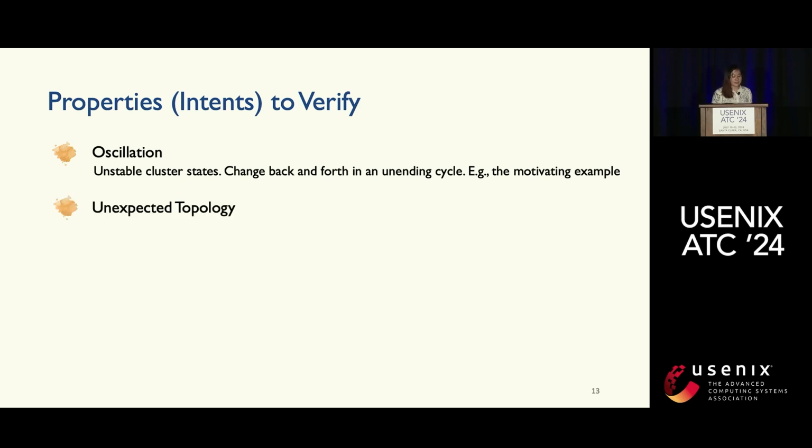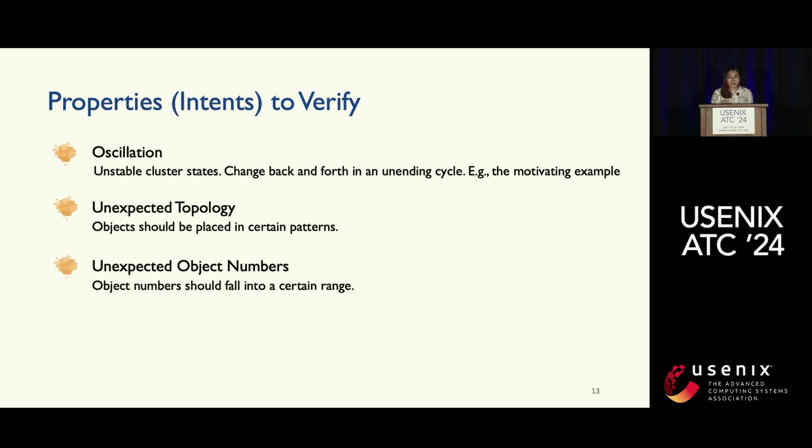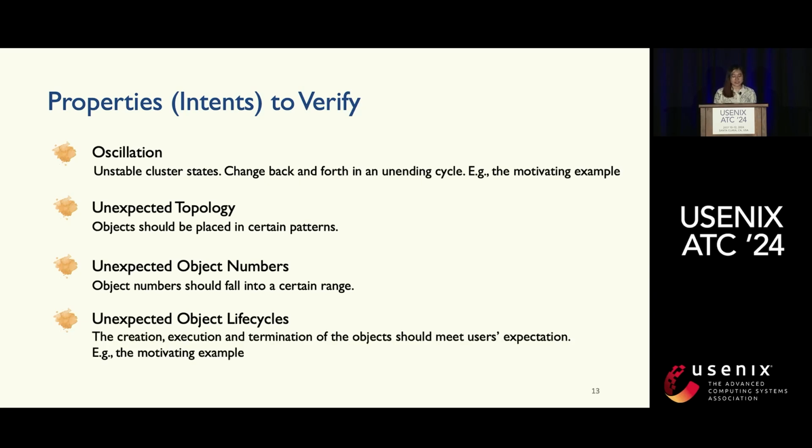The second property is whether the objects have been placed into a certain pattern, for example, whether they are evenly spread. The third one is that the object number needs to fall into a certain range, not being too big, which can waste your resources, and not being too small, which can potentially affect your capacity. And the fourth one is whether the creation, execution or termination of the objects can meet user expectations. For example, if your pod is still serving traffic, we shouldn't be evicting it. The motivating example actually violates this constraint.